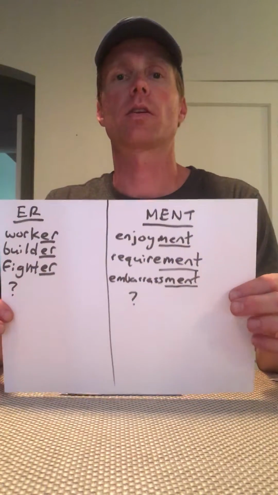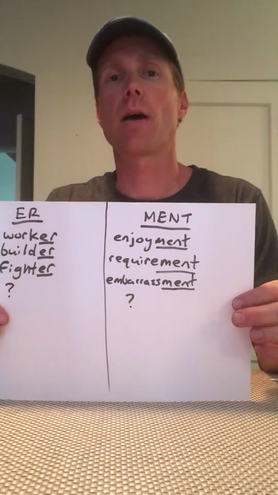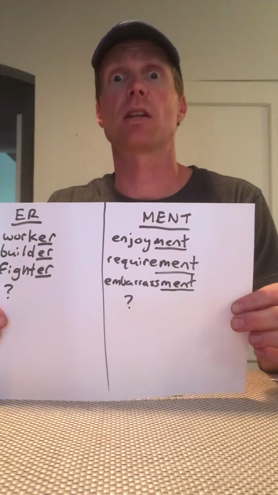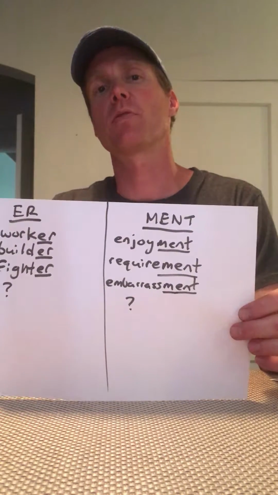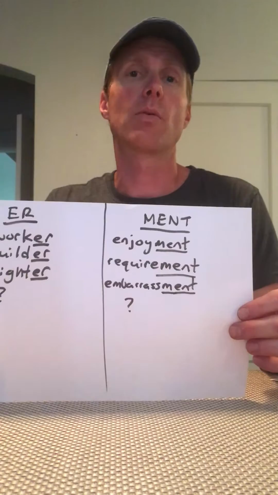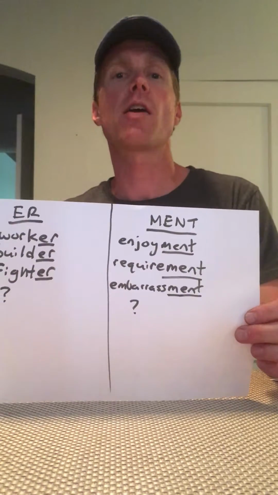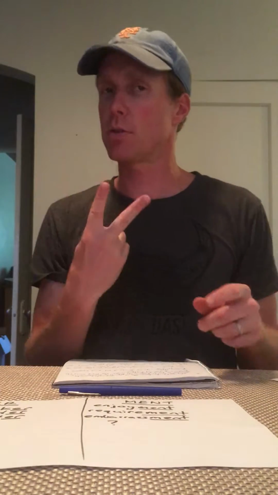Okay, so here's what we're going to do. Now that we've talked more about the ER suffix and the ment suffix, and you've created your little list in your notebook, I want you and your partner to go back, and I'm going to give you, let's say, 5 minutes to try to think of your own examples again. We've already done this a little bit before, let's do it again. Once you're done, I want you to walk around the classroom and share out with at least two different groups, so you have to visit at least 2 other groups. Walk around and share your original examples of ER words and ment words.